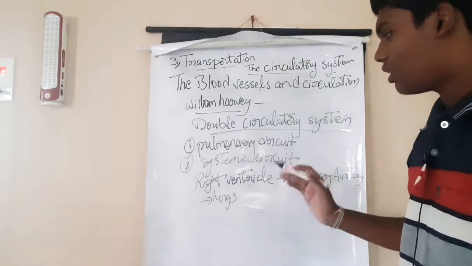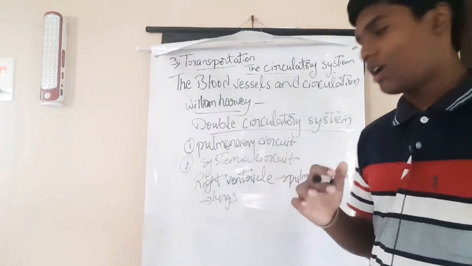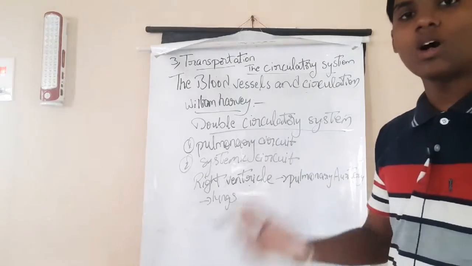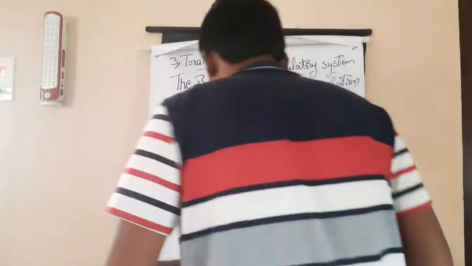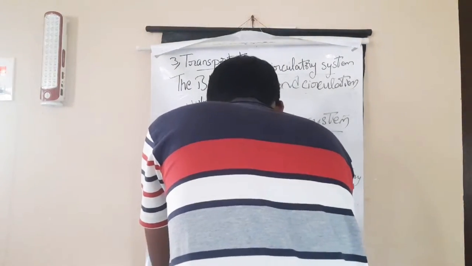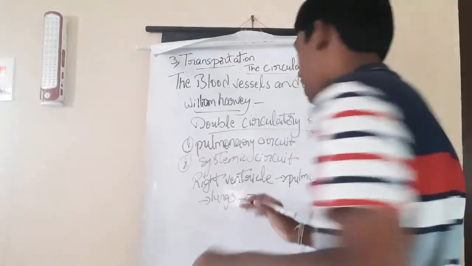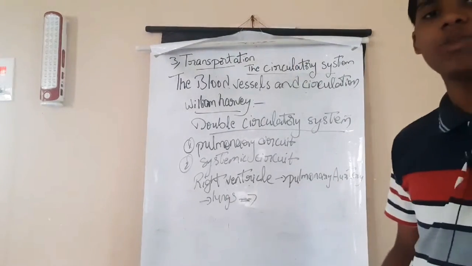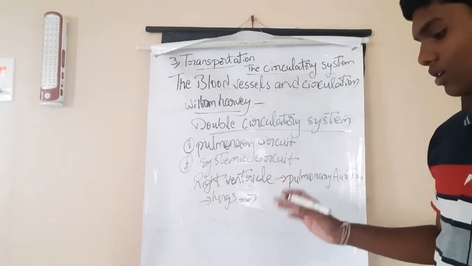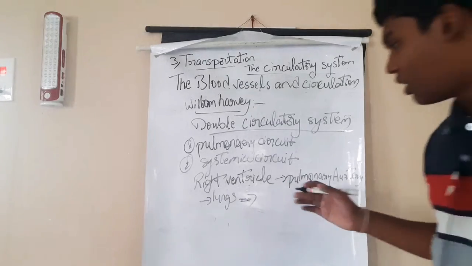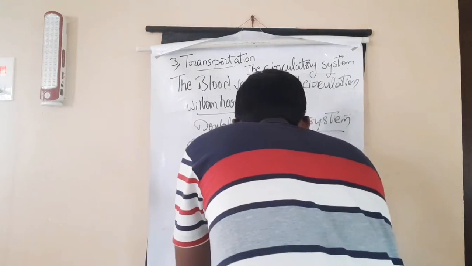So here the circulation of blood from heart to lungs is over. Now, lungs to heart: how does the blood transfer from lungs to heart? The pulmonary vein is helping.